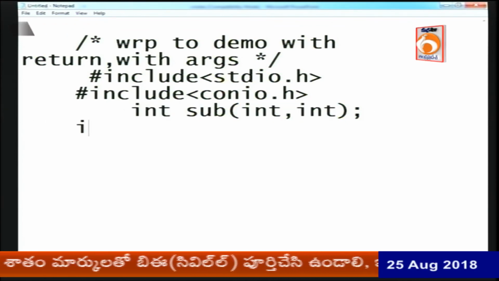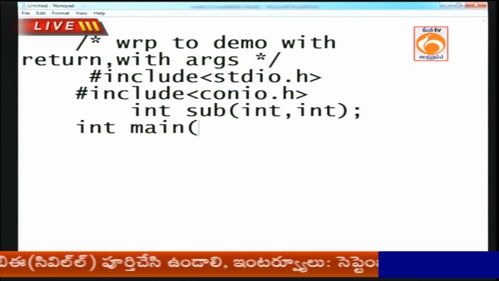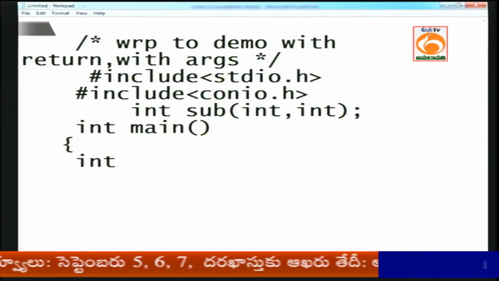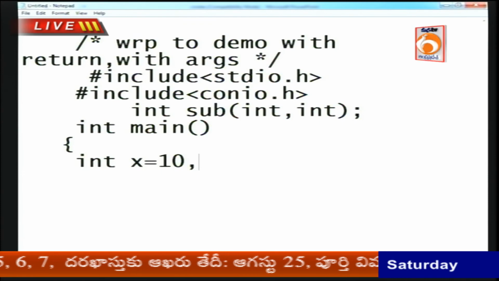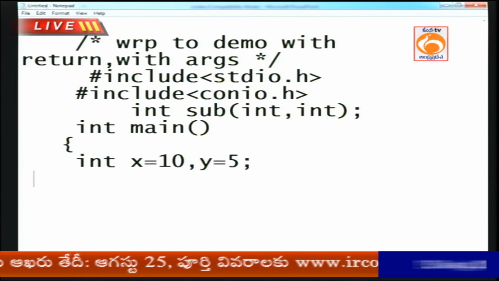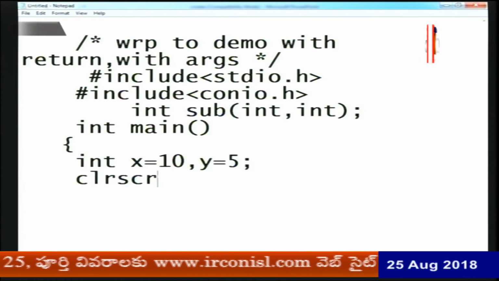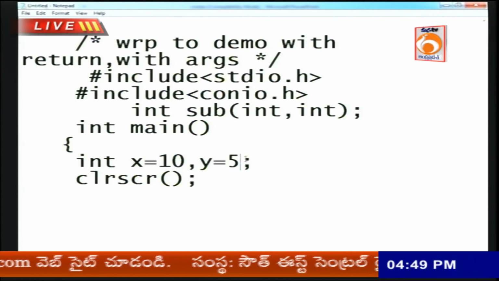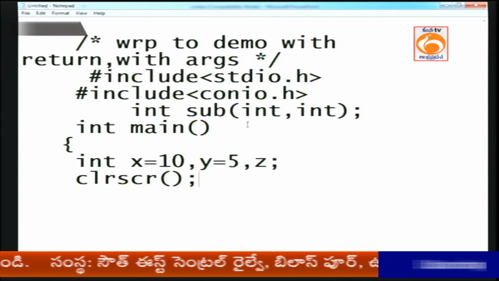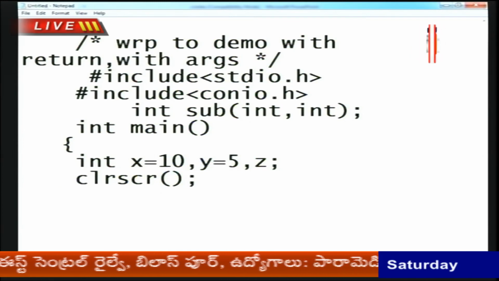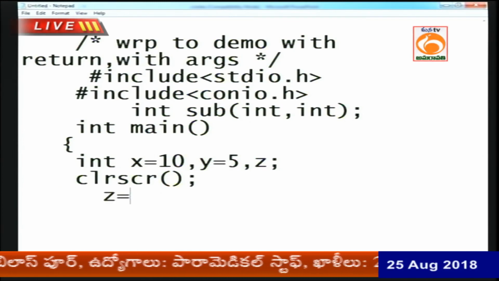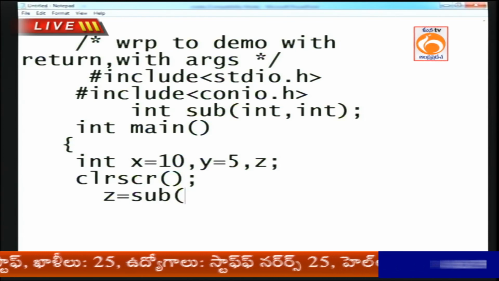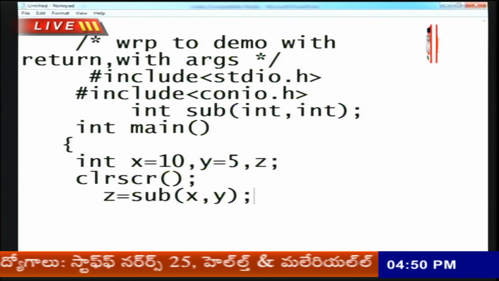Now I want to write int main, not void main, because it is a return type main. Suppose I directly give x equal to 10, y equal to 5. Now I created one more extra variable, z, for the return purpose. Now I call z equal to sub(x, y).